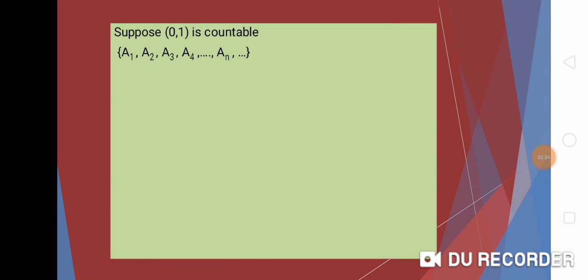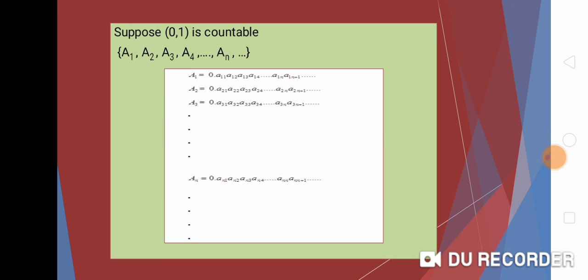To show that the open interval (0, 1) is an uncountable set, suppose the open interval (0, 1) is countable. It means we can label all the elements of the open interval (0, 1). Then the elements of the open interval (0, 1) can be listed as a1, a2, a3, a4, ..., an, an+1 and so on. The open interval (0, 1) contains the numbers in between 0 and 1, so every element is like 0 point something.